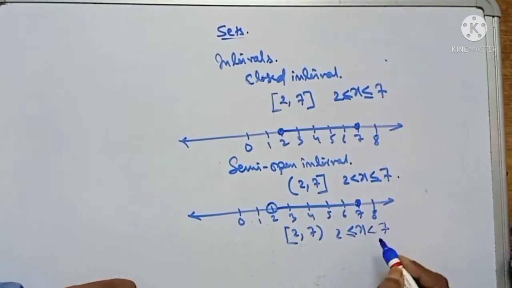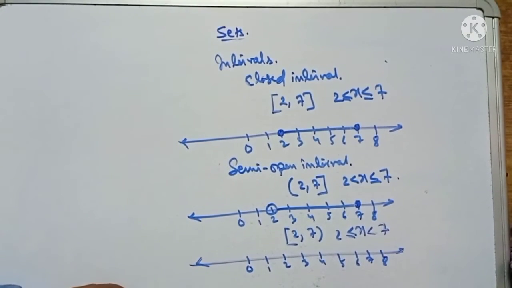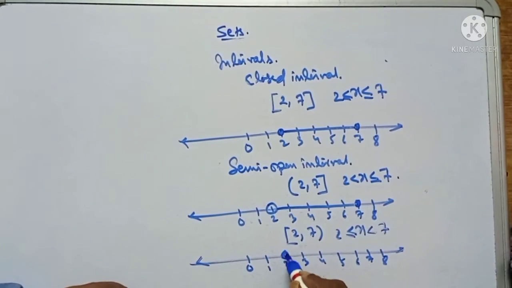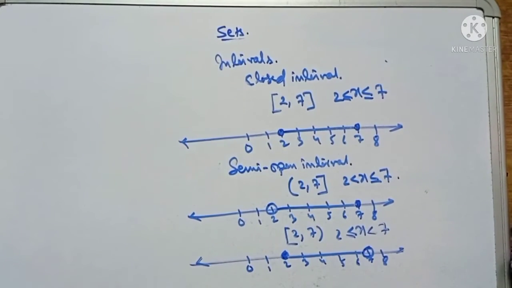On the number line, 0, 1, 2, 3, 4, 5, 6, 7 and 8, 2 is included but 7 is not included. This is all about intervals.